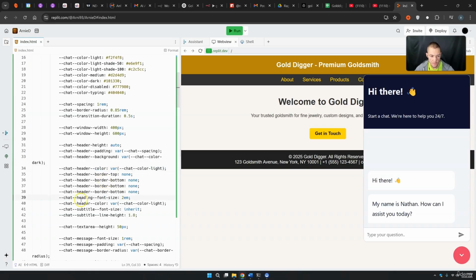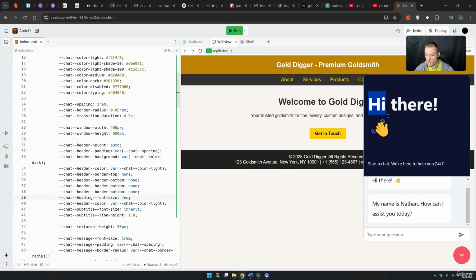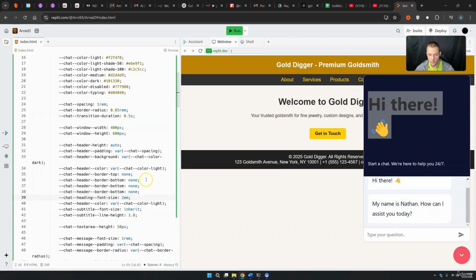Let's just work with these numbers first. Chat heading font size. Right now we are at 2. Let's just make this a little bit bigger. Let's just go to 4 and double the font size. We press run. And there you see we have gigantic letters here. But this is actually stupid. 2 is more than enough.